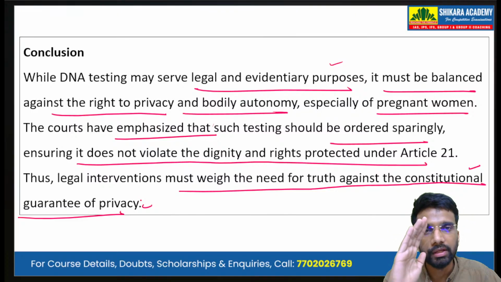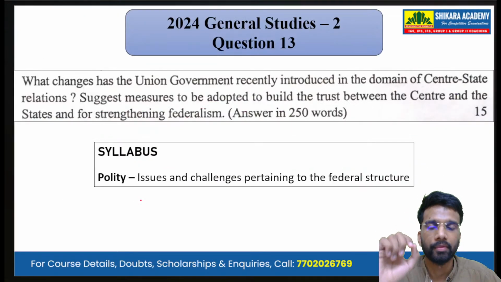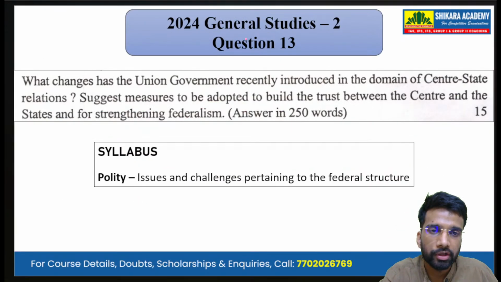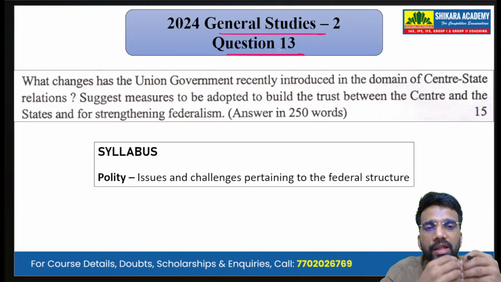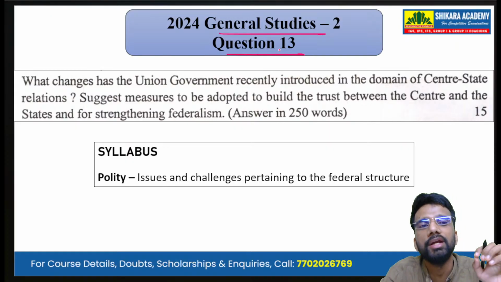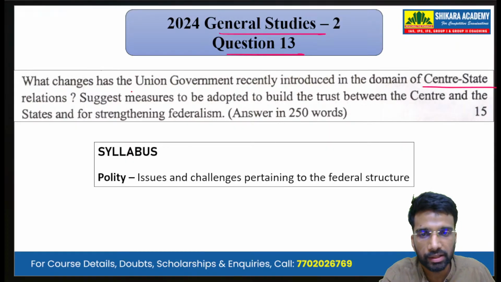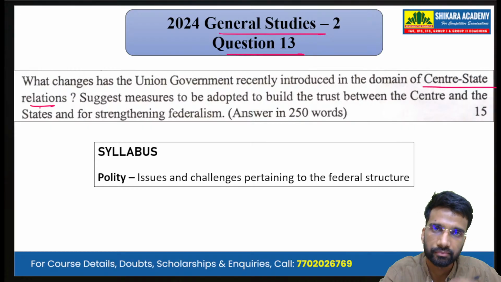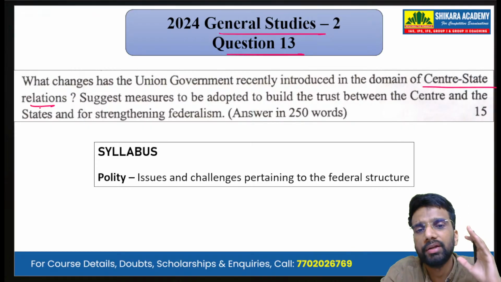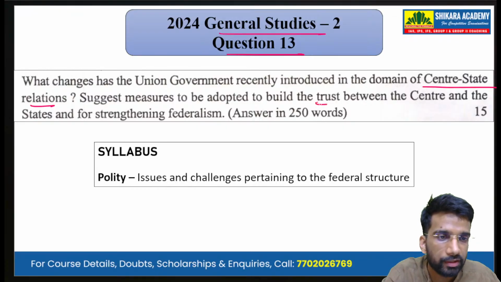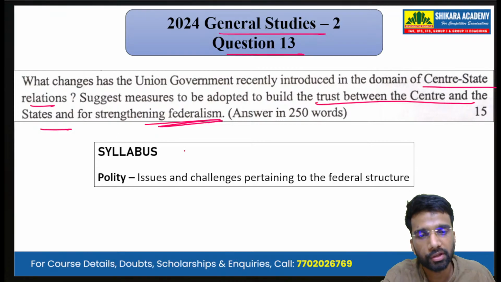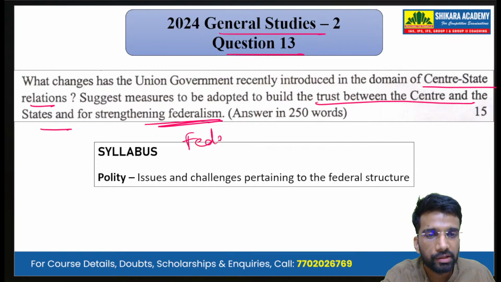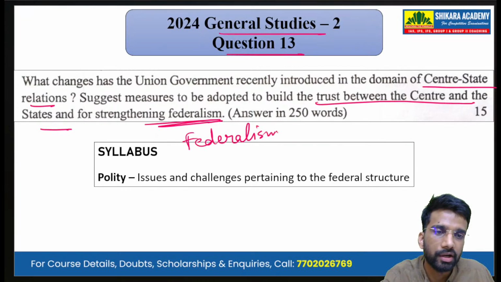Now, we move on to the next question. The 2024 GS Paper 2, question number 13. So, what changes has the union government recently introduced in the domain of center-state relations? So, it is a question on center-state relation. Now, we also have to suggest measures to be adopted to build trust between the center and the states for strengthening federalism. So, this is a question on federalism, that is center-state relation.